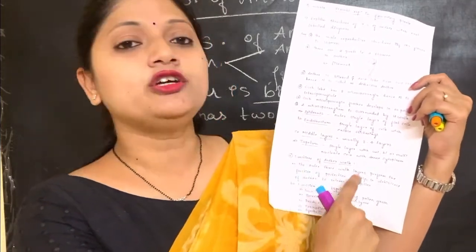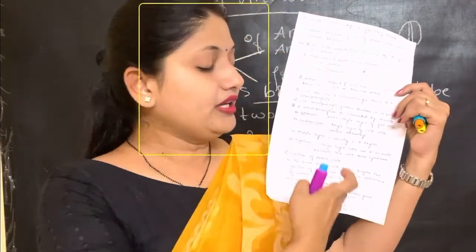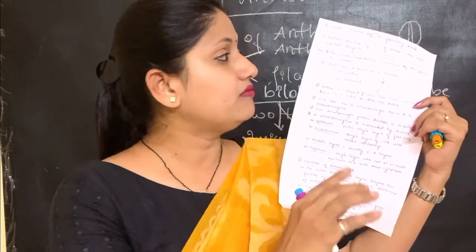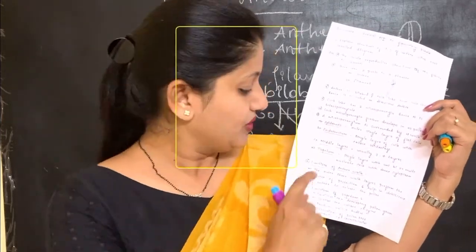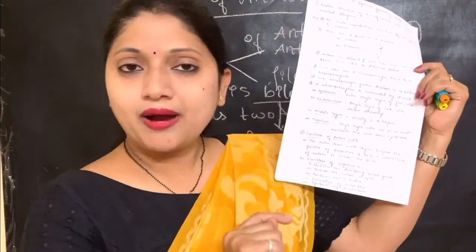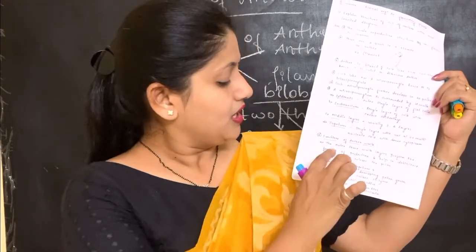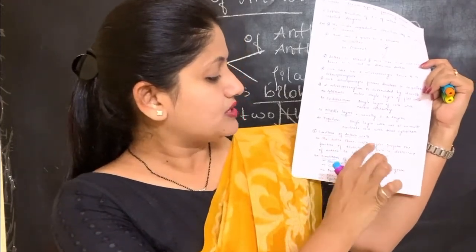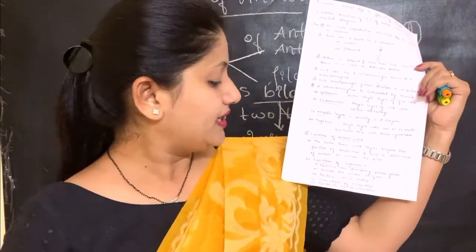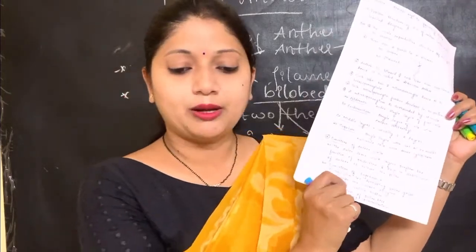Next is the functions of these 4 anther walls, which is very, very important. See, when you write it in this way, you are covering each and every piece of information which has to be given about the TS of the anther. Functions of the anther walls. One is a combined function of the 3 layers, that is the epidermis, endothecium and the middle layers. The outer 3 wall layers perform the function of protection and help in the dehiscence of the anther to release the pollen. Then functions of the tapetum separately.